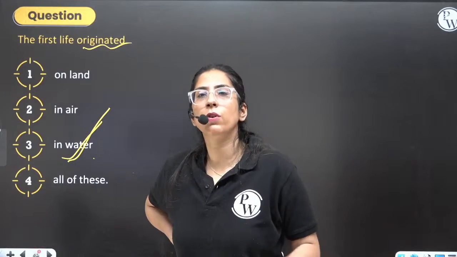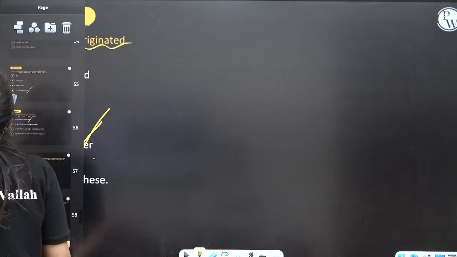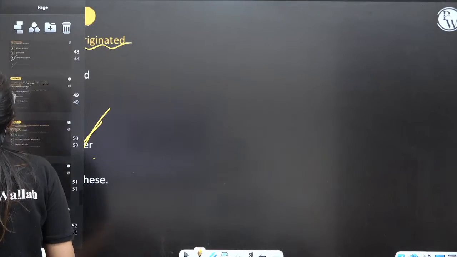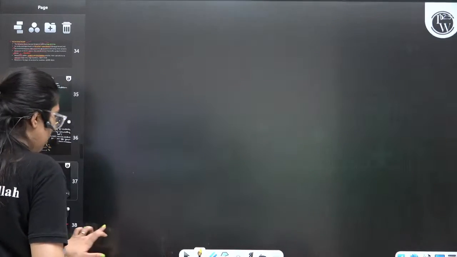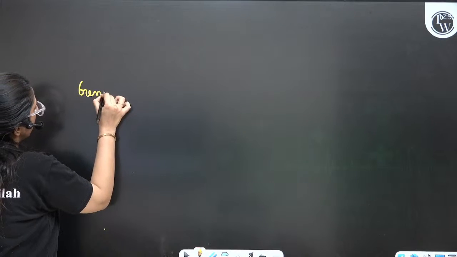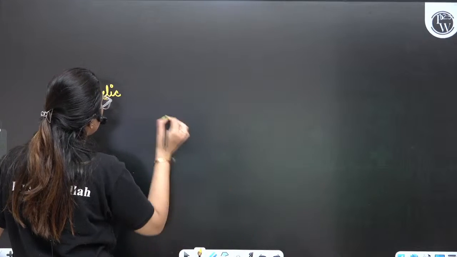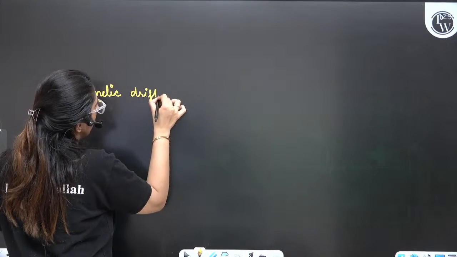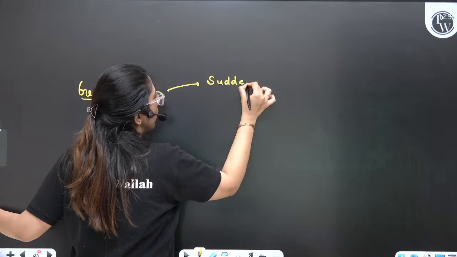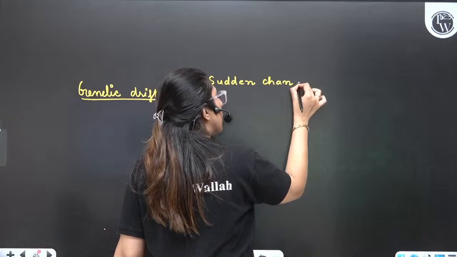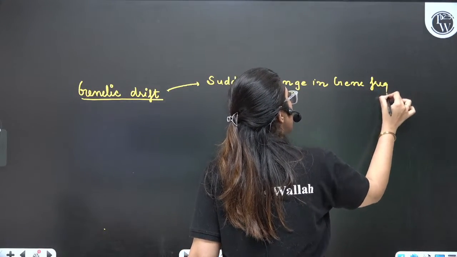Okay. Now, any doubt? You want me to explain any topic again? Acha, genetic drift. Okay, chalo, I'll explain genetic drift. Genetic drift means what? Genetic drift means sudden change in the gene frequency.